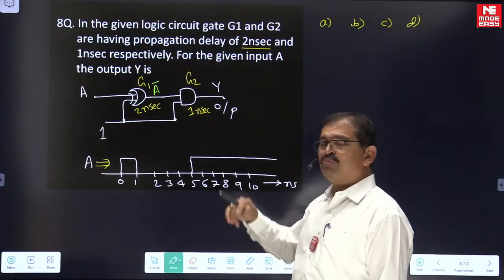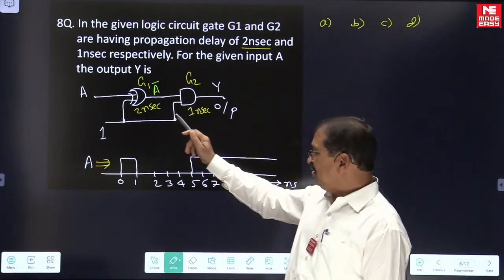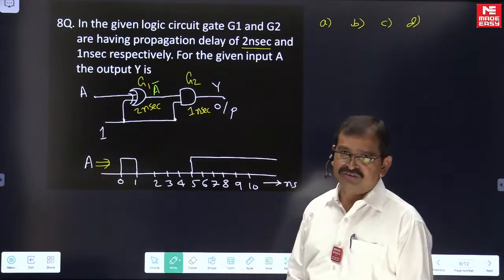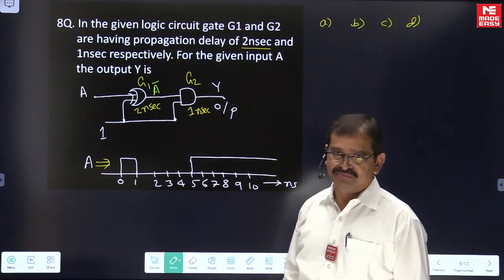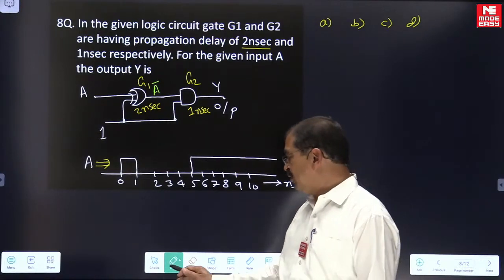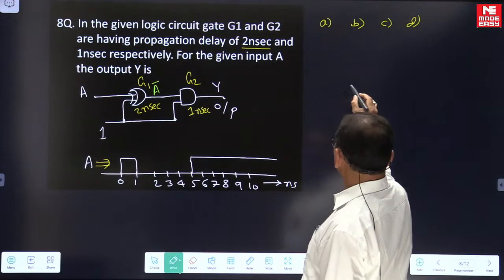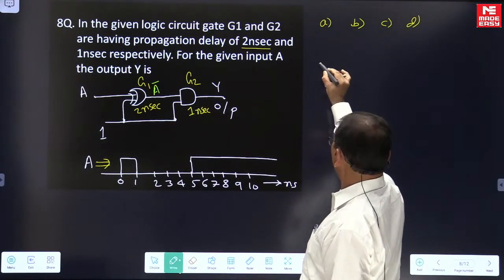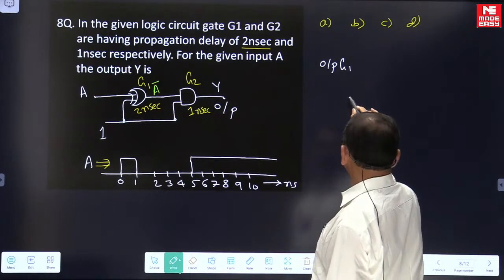The complement output you are reading is delayed by 2 nanoseconds from the gate G1 output. So we are looking at the output of gate G1.